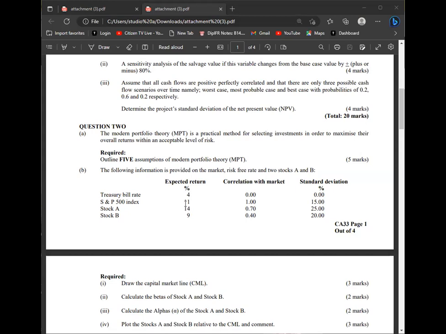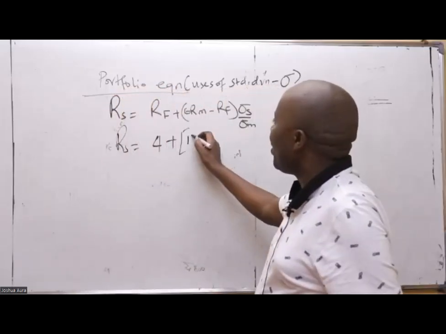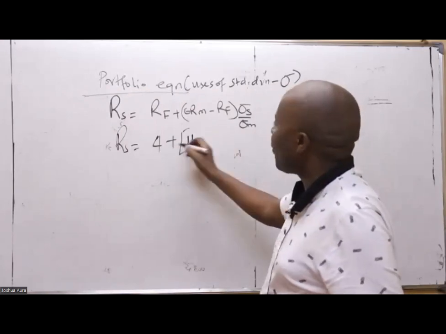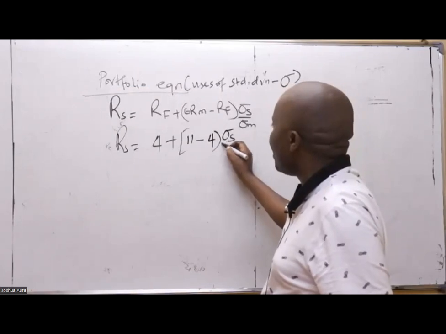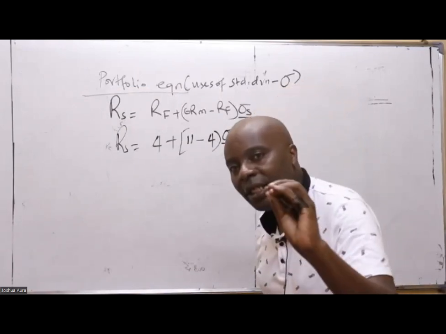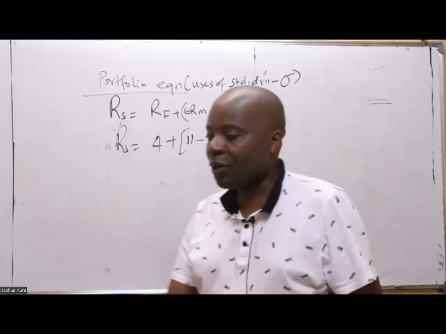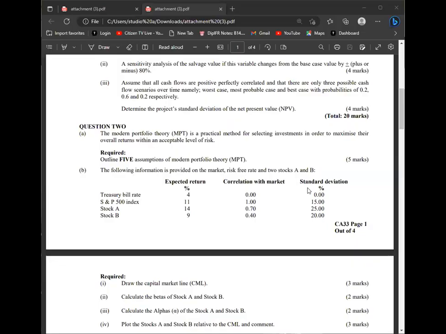So we have the return of this market securities, 11. You can decide to omit the percentages as usual. So we have 11 minus risk-free, which is 4, multiplied by the standard deviation of any security over the standard deviation of the market, the standard deviation of the index given.